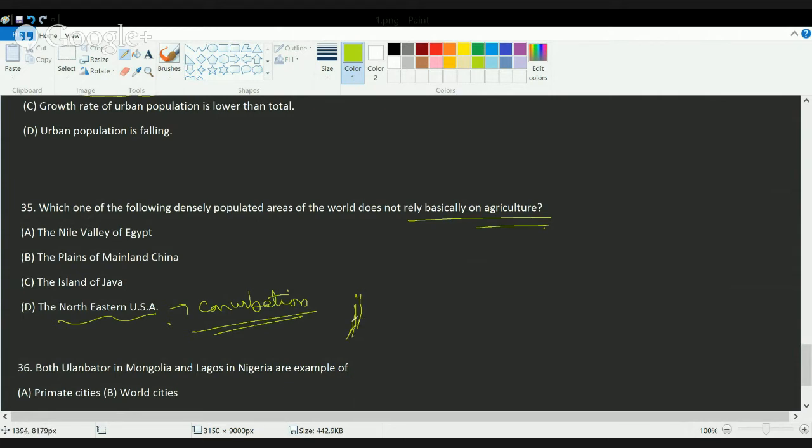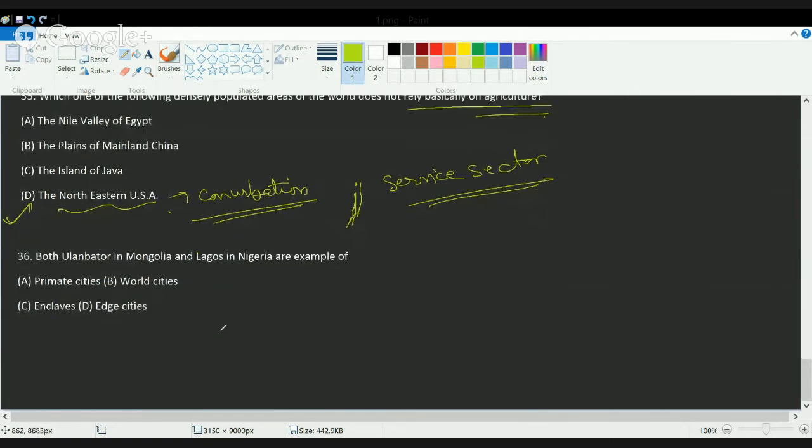These have developed mainly on account of the service sector and not on the basis of primary activities. So the correct answer here would be D, that is Northeast United States of America.